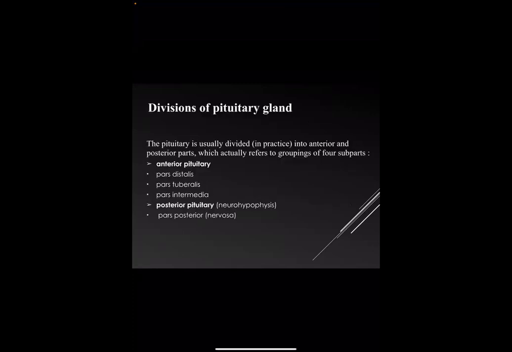Division of the pituitary gland. The pituitary is usually divided in practice into anterior and posterior parts, which actually refer to a grouping of four subparts. The anterior pituitary consists of pars distalis, pars tuberalis, and pars intermedia, and the posterior pituitary consists of pars posterior or nervosa.